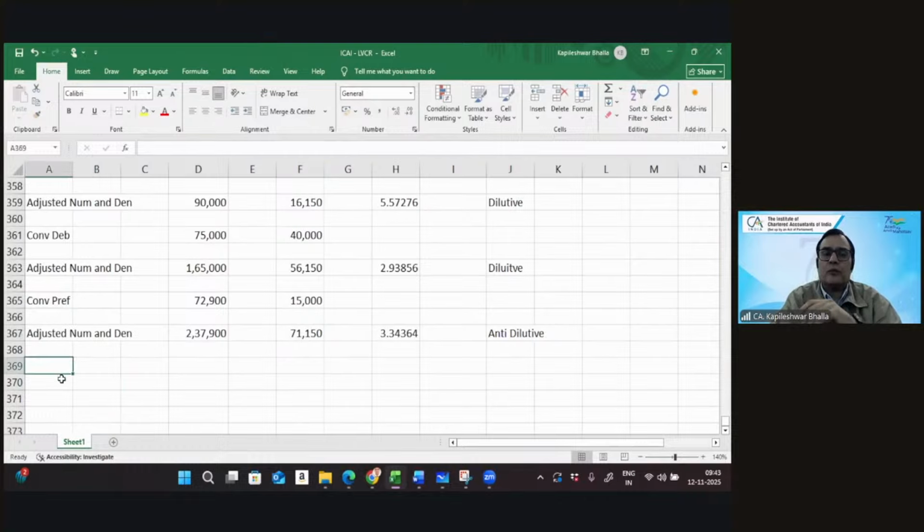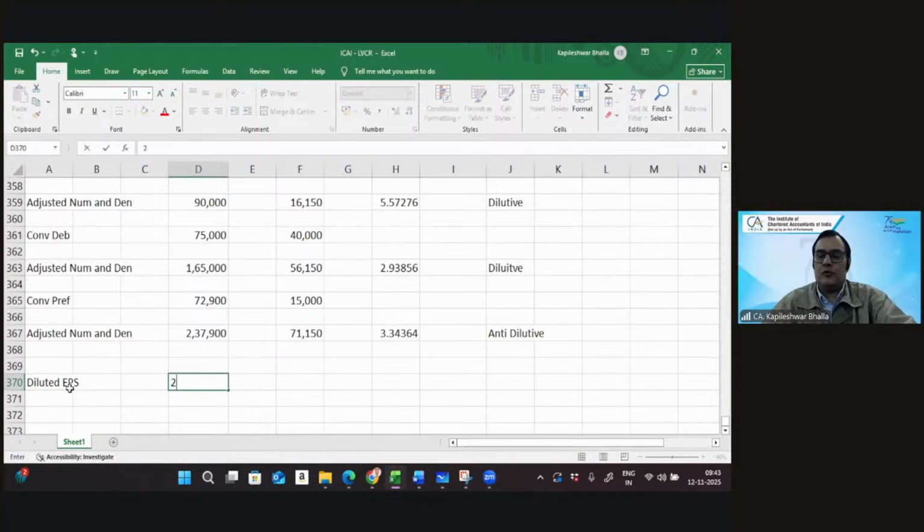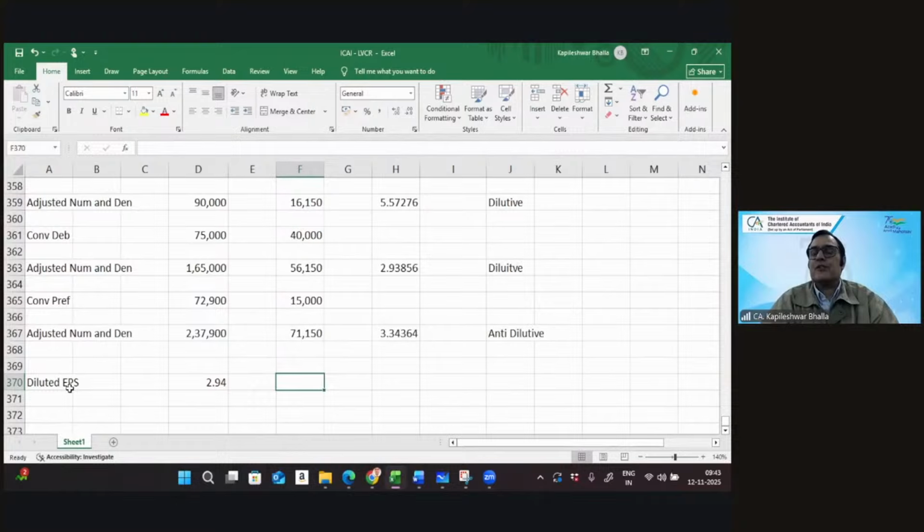So finally, what will be the answer when I give the diluted earning per share? Can I say it's going to be approximately 2.94 if I round it off? Yes, 2.94. That becomes the diluted earning per share. And that was a good question indeed. So we've seen two cases. One is a case of one single potential ordinary share, which was in terms of options. And the other one is a case of more than one potential ordinary share, where you get the rankings and then you get the EPS.